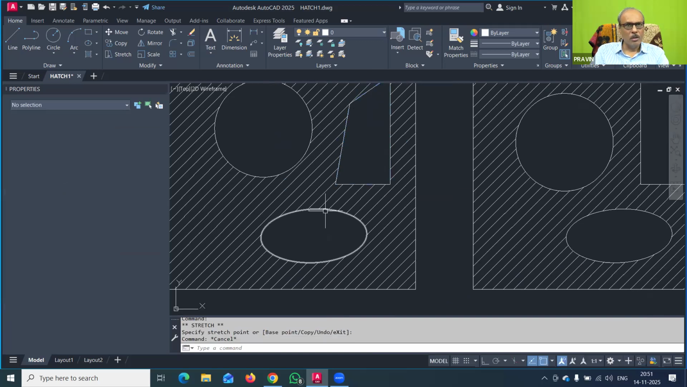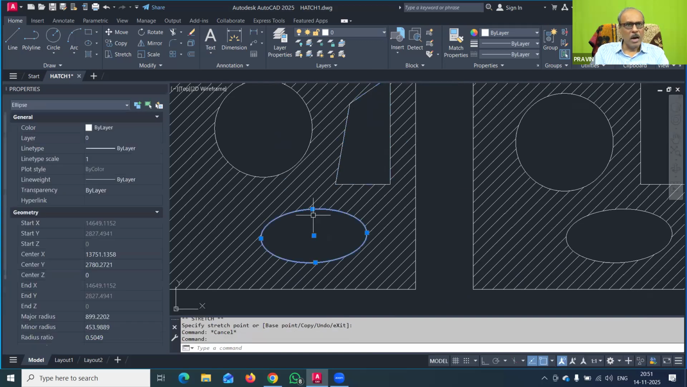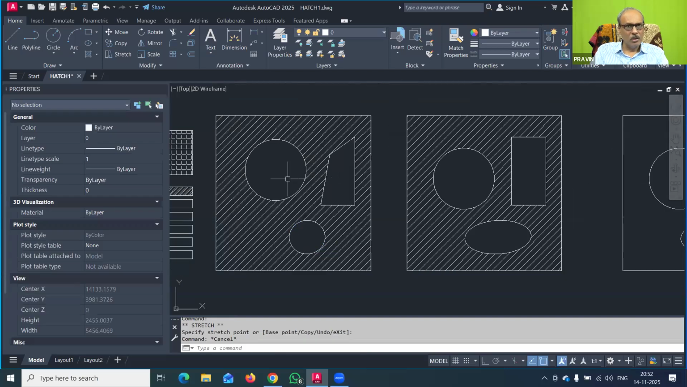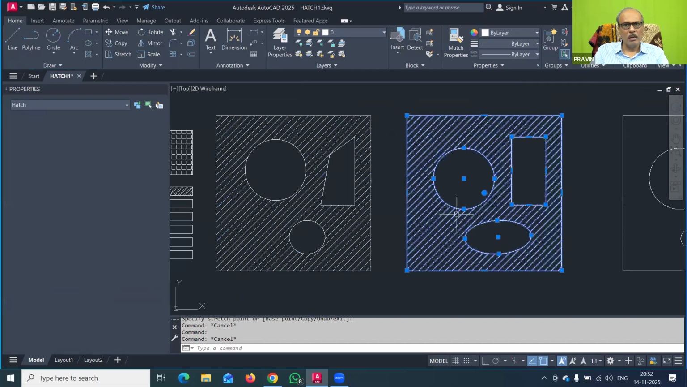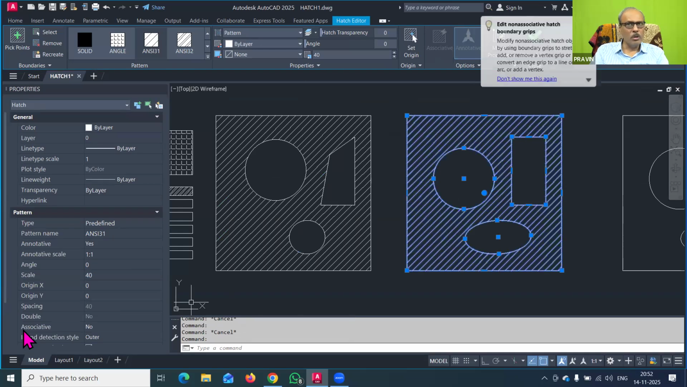Here also, in the ellipse, I will make this ellipse small, and accordingly the hatch pattern automatically changes. Therefore, this hatching is called associative hatching. You can check here: associative hatching is yes. But instead, if you go here, it shows that associative hatching is no.